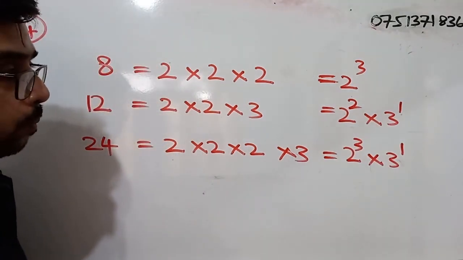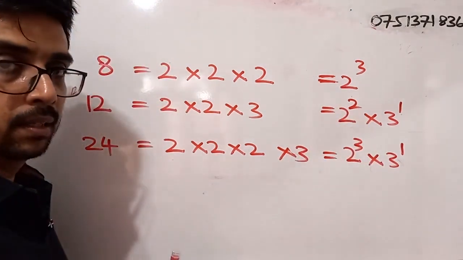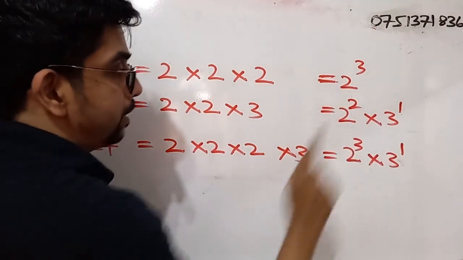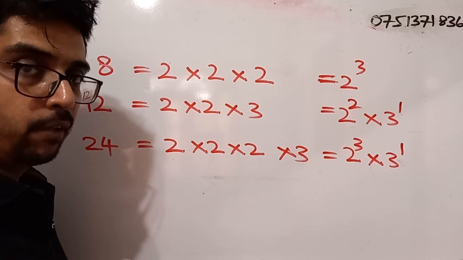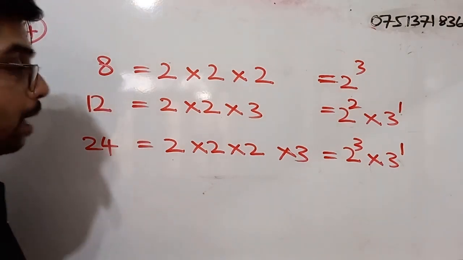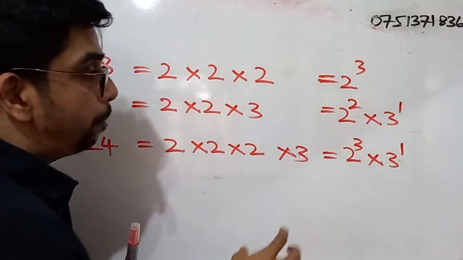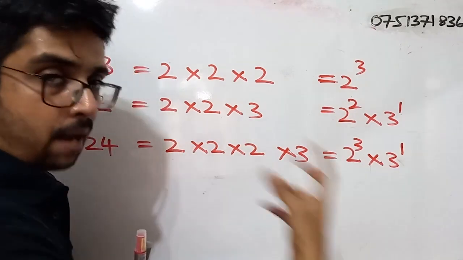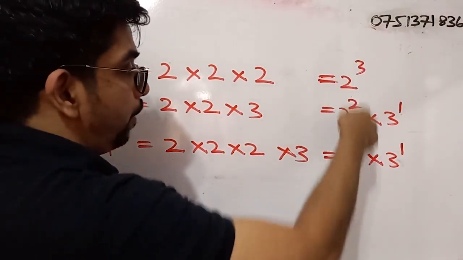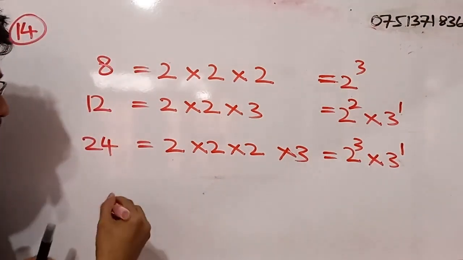Right? So we can see that there are several indices, right? So we have base 2 and base 3. So what do we have to do? We are calculating the LCM, no? Least common multiple of these three numbers. So we have to pick the highest power of a specific base, right? So if we consider base 2, what is the highest power? 2 to the power 3, right?